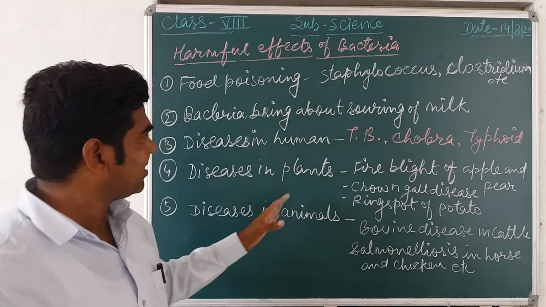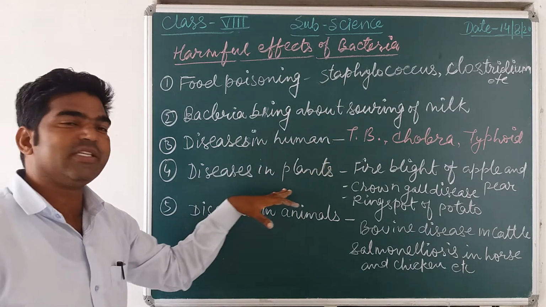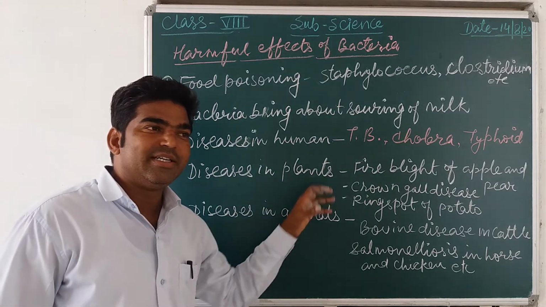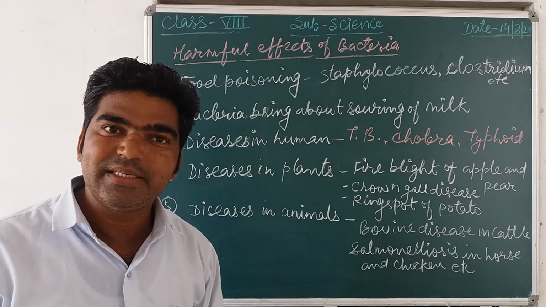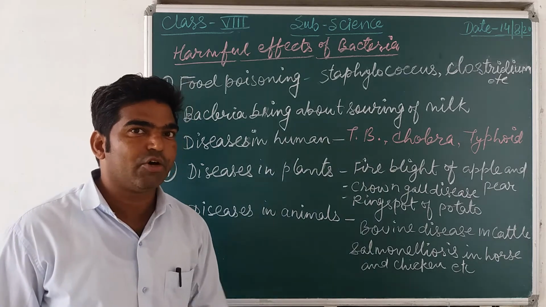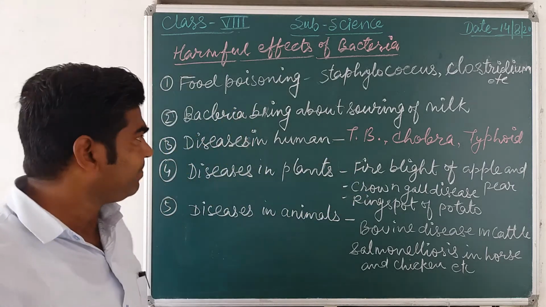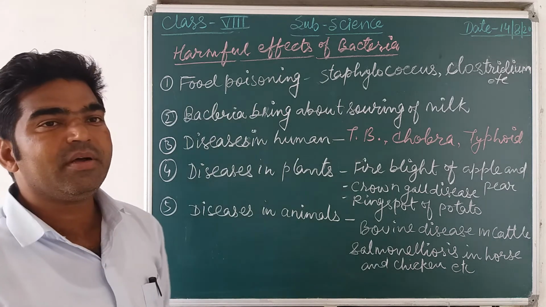So here you can see many causes for disease in human beings, in plants, in animals. So the main cause for disease is what? Microbes. Microbes may be in the form of bacteria, virus, fungi or protozoa. So now these are the disadvantages or harmful effects of bacteria.